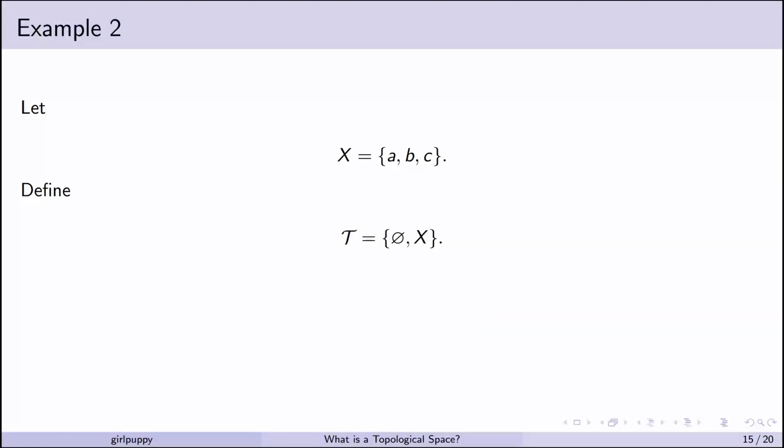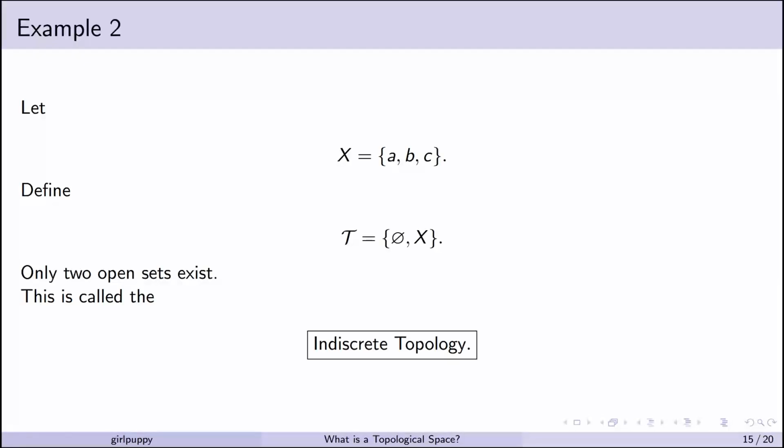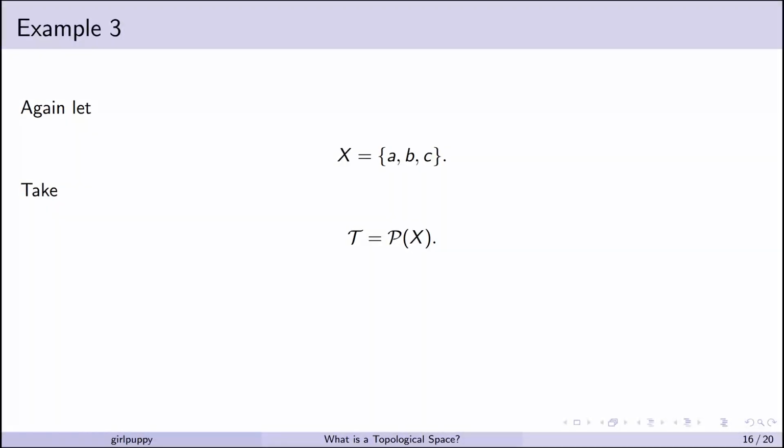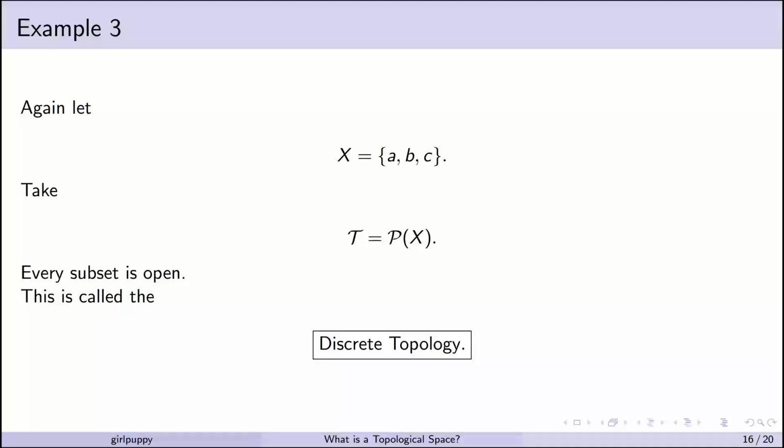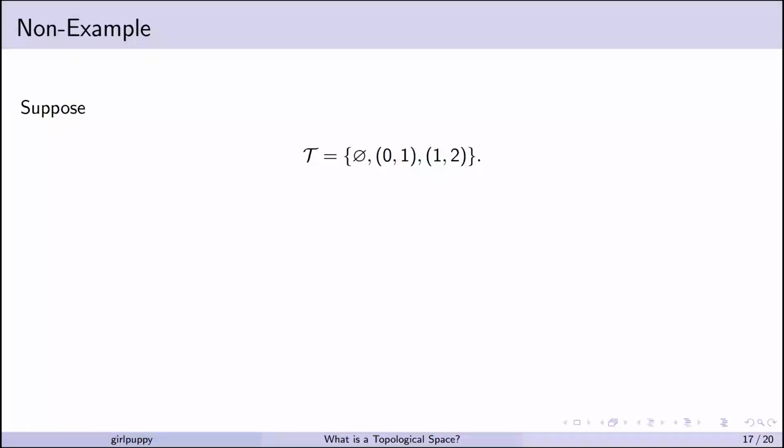Let X equal the set {a, b, c}. Define T equal to {∅, X}. Only two open sets exist. This is called the indiscrete topology. Again, let X equal the set {a, b, c}. Take T equal to P(X). Every subset is open. This is called the discrete topology.